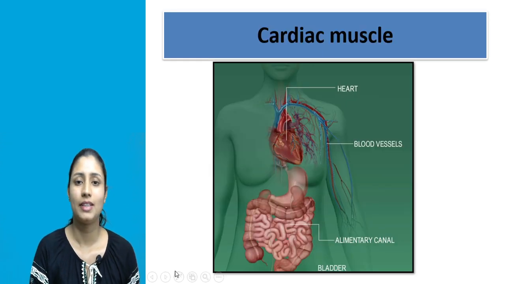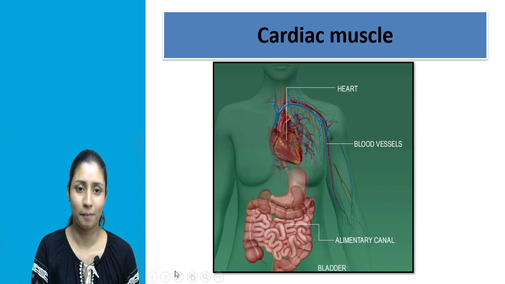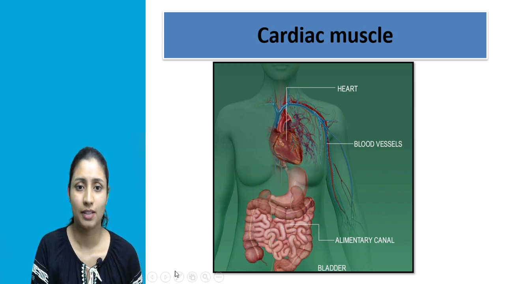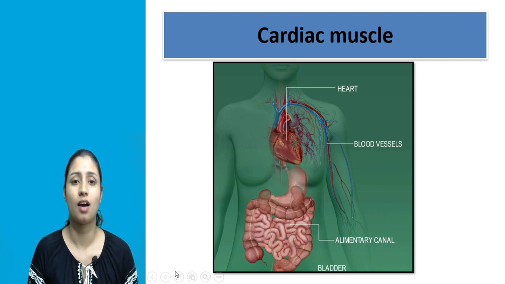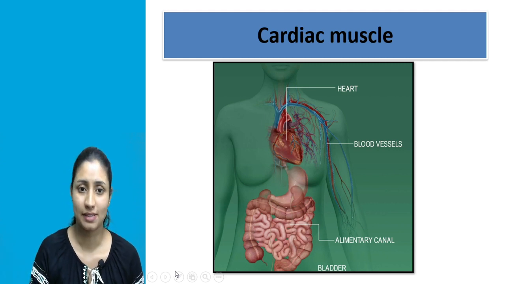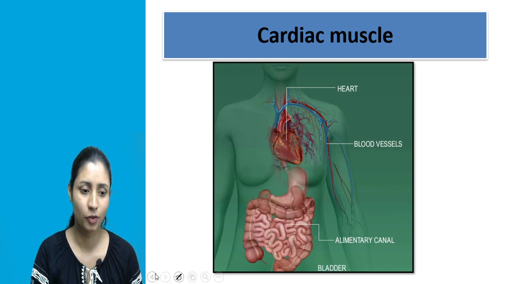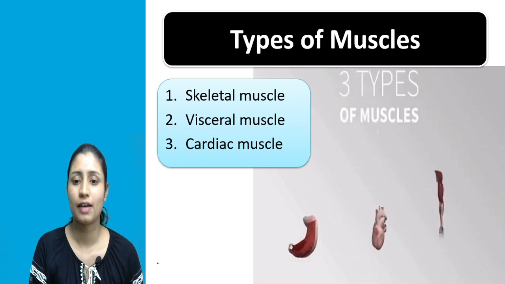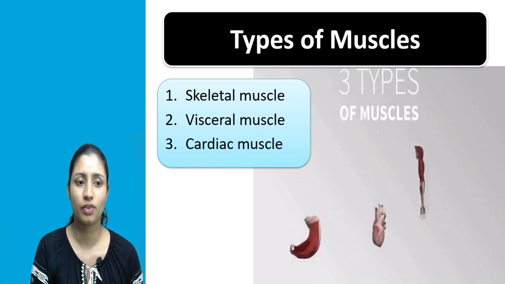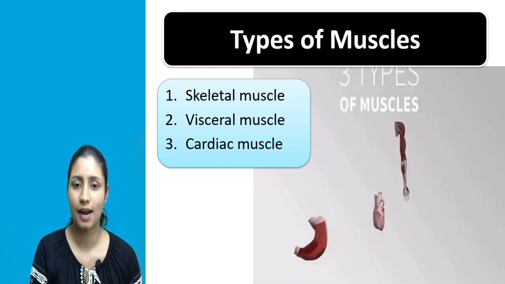Then the third type of muscle is the cardiac muscle. Now this type of muscle is exclusively present in the heart. These muscles are present only in the heart. That's why these muscles are known as cardiac muscles. Now, we'll go back to the previous slide. So we have seen all three types of muscle. First one, skeletal muscle, second, visceral muscle, and third is the cardiac muscle.